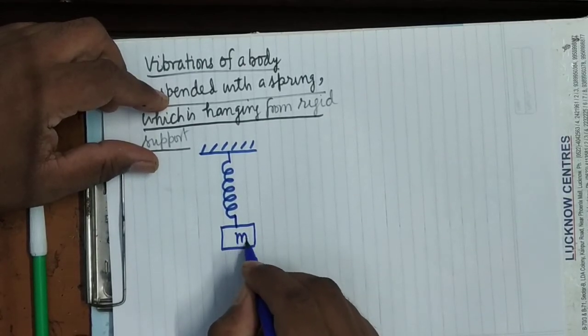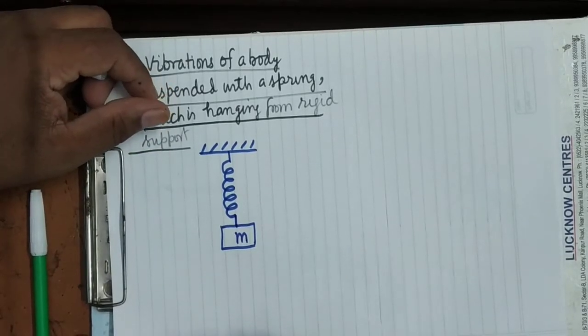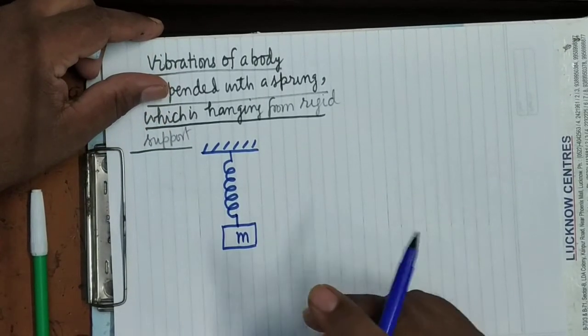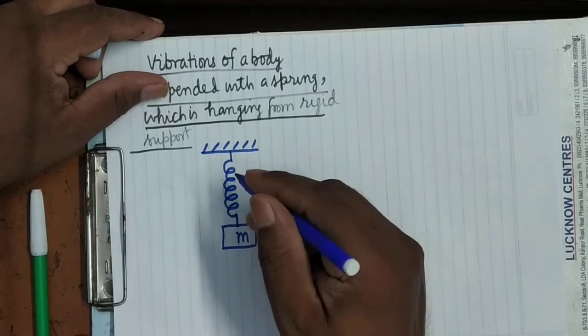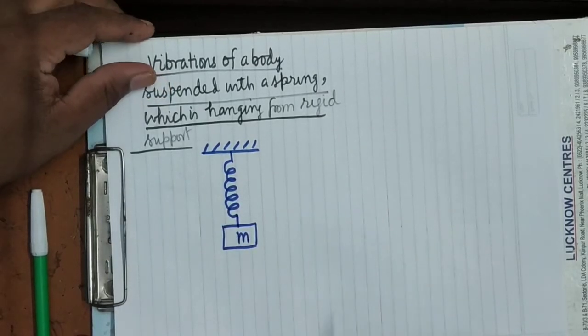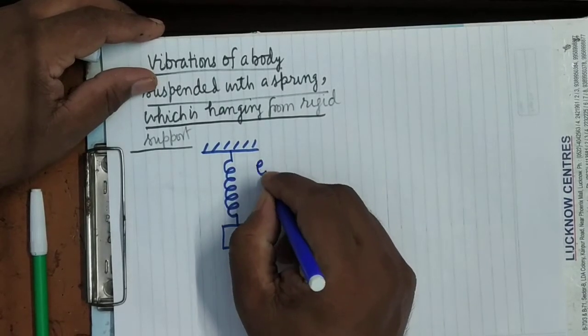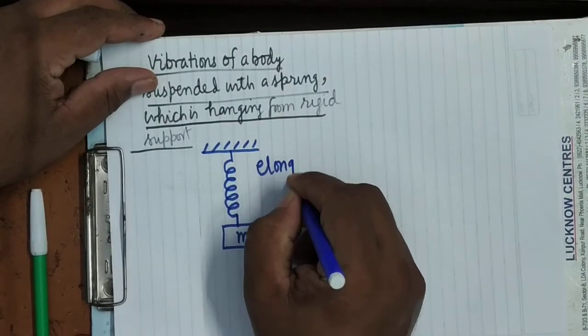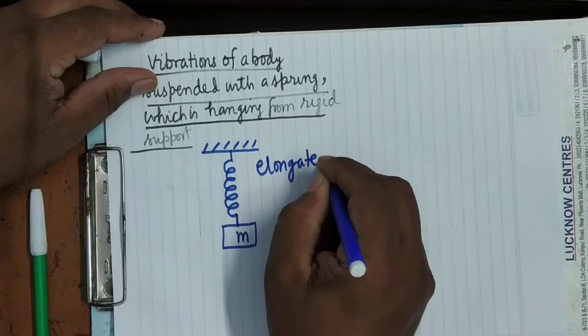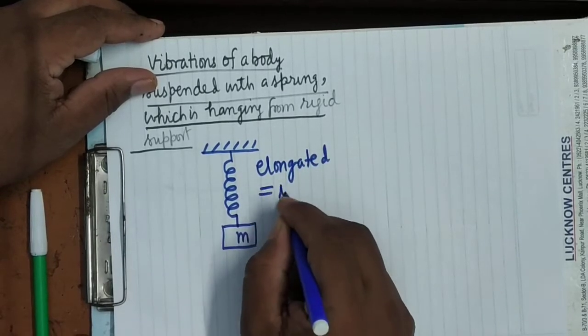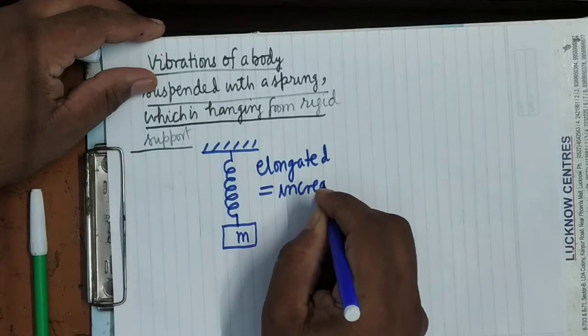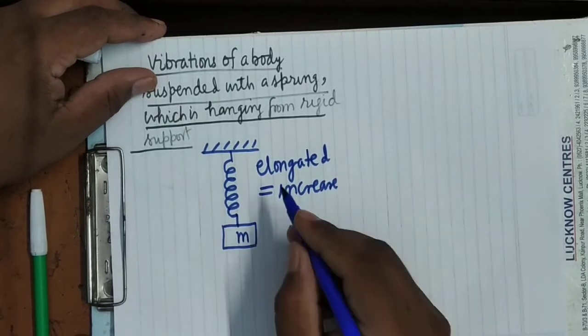The length of the spring will get elongated. Elongated means it will increase.